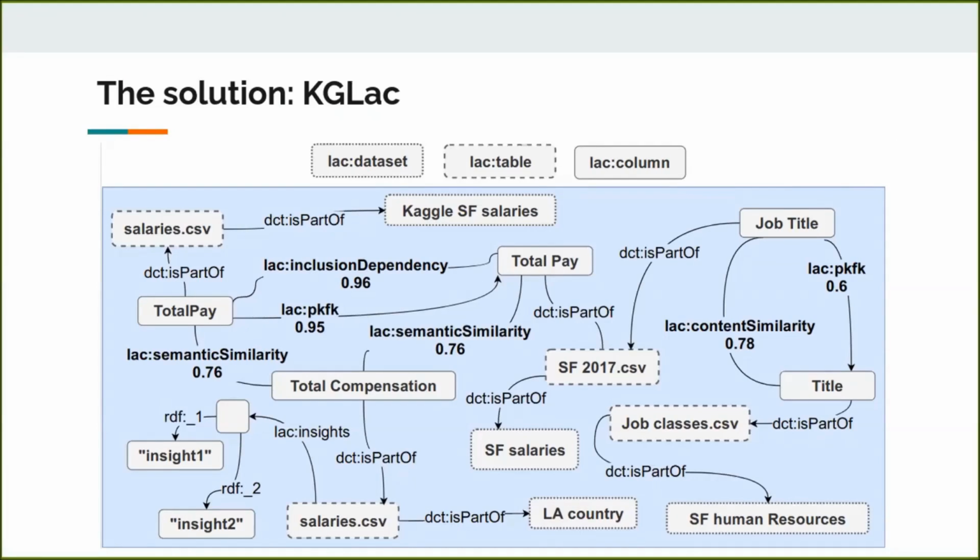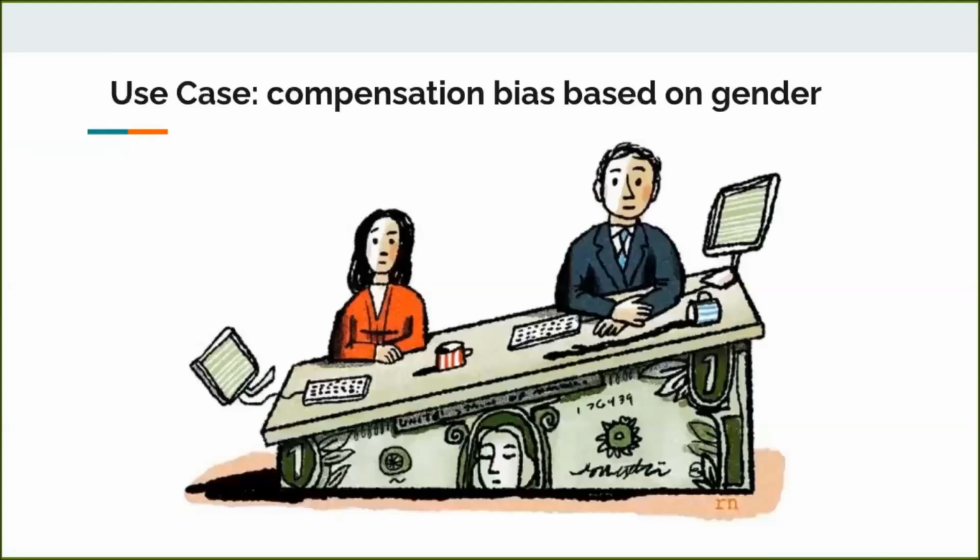In fact, each dataset contains a set of tables, and each table consists of a set of columns. GLac will then be hosted on RDF store to allow data discovery and data enrichment operations via the interface services components. In our demo, we have profiled our locally stored data consisting of 127 datasets covering more than 6,000 columns and generated their profiles to build GLac. GLac will then be hosted on RDF store, on top of which data discovery and data enrichment operations are performed as part of our ML pipeline to investigate compensation bias gap on gender.